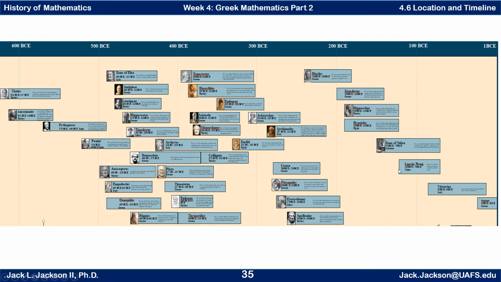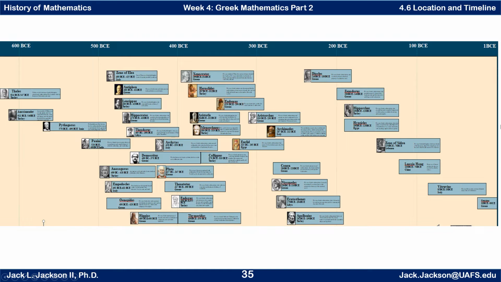There is a Chinese mathematician there mixed in with the Greeks. Vitruvius is a Roman mathematician there, one of the few that we have listed. His mathematics was a little more practical and not as advanced as some of the Greek things. We'll talk a little bit more about Chinese mathematics maybe in next week's material.